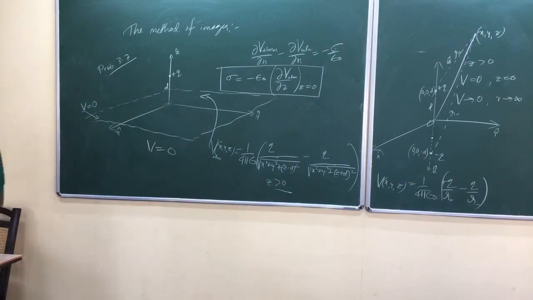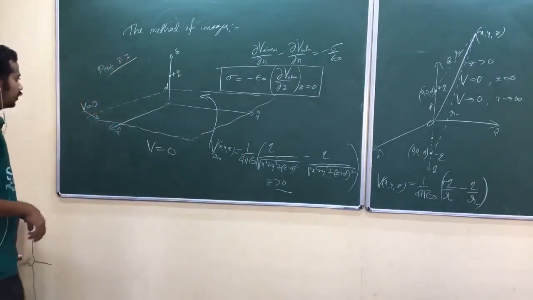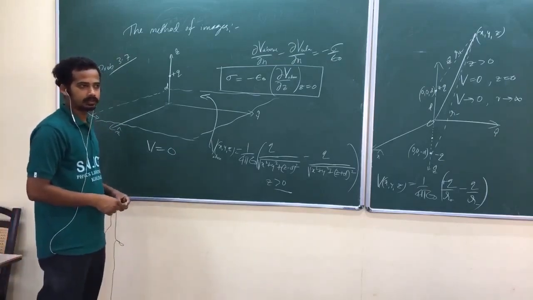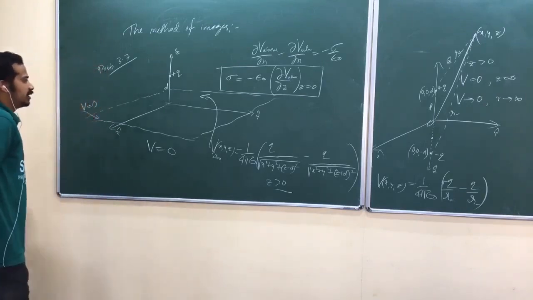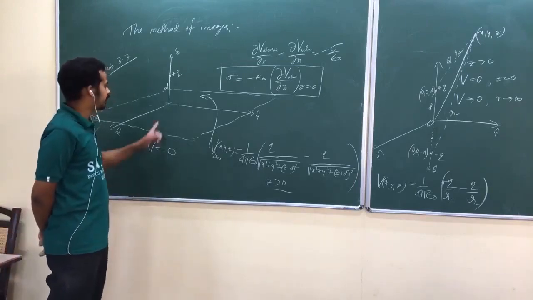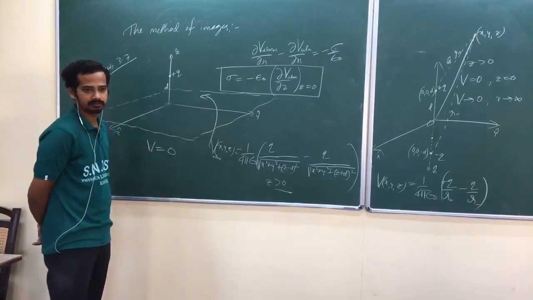Yeah, what is that question? On the surface, yeah, total charge. Since it is infinite in extent, suppose negative charges are here, maybe positive charges are at the infinite boundary.